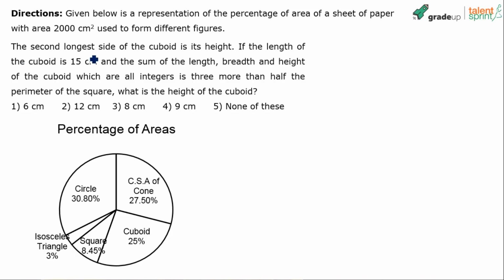Anyway, the next question is on your screens now. It says the second longest side of a cuboid is its height. If the length of the cuboid is 15 centimeter and the sum of the length, breadth and height of the cuboid, which are all integers, is 3 more than half the perimeter of the square, what is the height of the cuboid? All about those formulae there. Use the formulae, solve the equations and find out the missing variable.